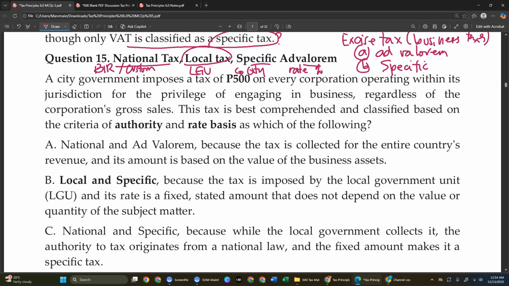Question 15, I'm going to read: a city government imposes a tax of 500 on every corporation. So this one is a basic example of a specific tax. Why? The 500 is based on every corporation within its jurisdiction for the privilege of engaging in business, regardless of the corporation's gross sales. So therefore it is specific, because gross sales don't matter. Gross sales is a tax base for ad valorem.